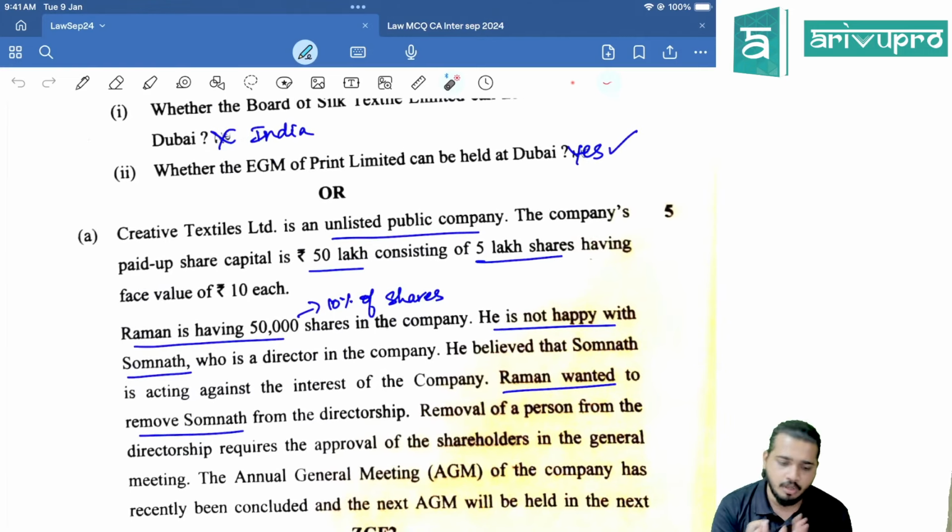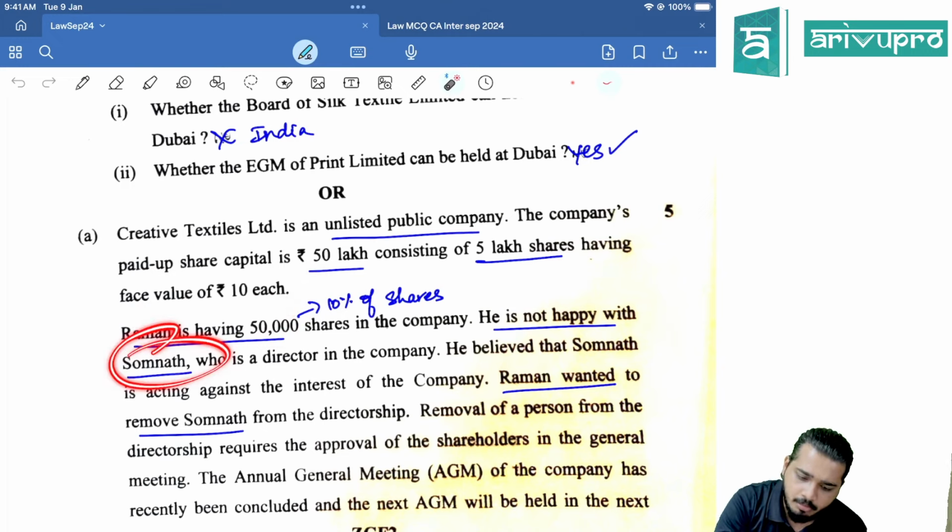Next, here you have an option, either that question or this question, right? Both are about the same concept from section 100 only. Creative Textiles Limited is an unlisted public company. The paid up capital is 50 lakhs consisting of 5 lakh shares and Raman is having 50,000 shares. 50,000 is 10% of 5 lakhs, right? That means here also he is holding 5 lakh rupees.